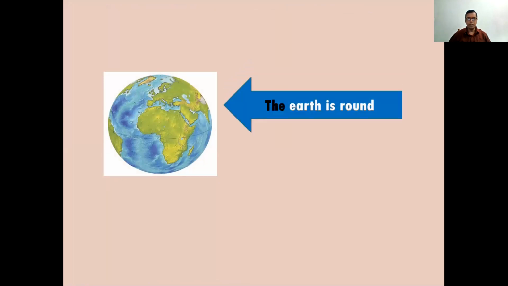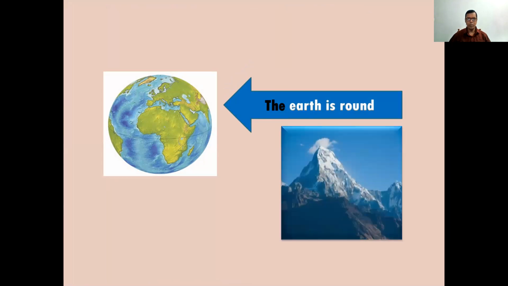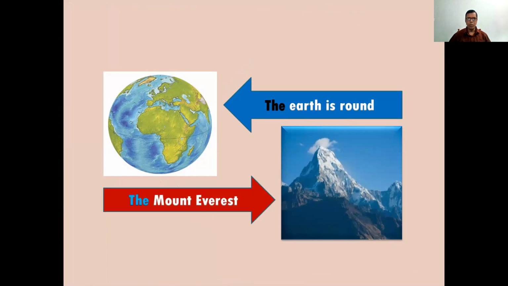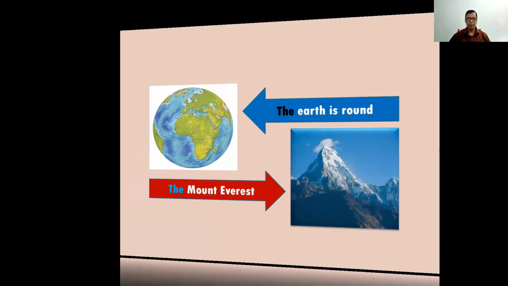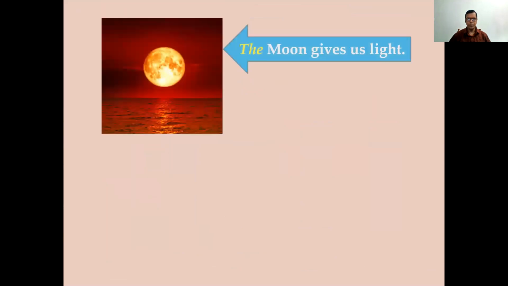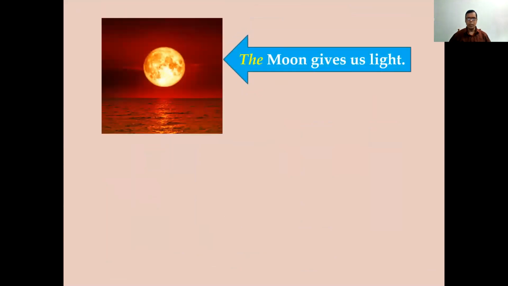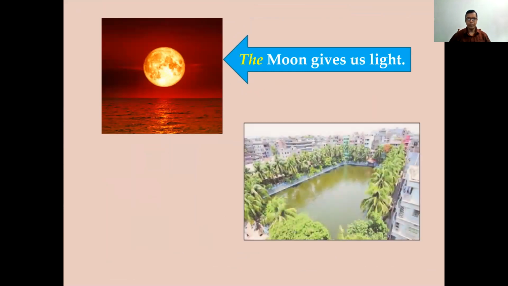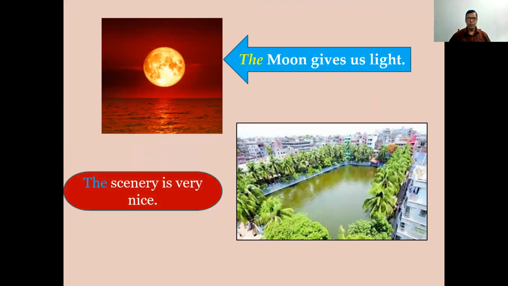The earth is round. The Mount Everest. The moon gives us light. The scenery is very nice.